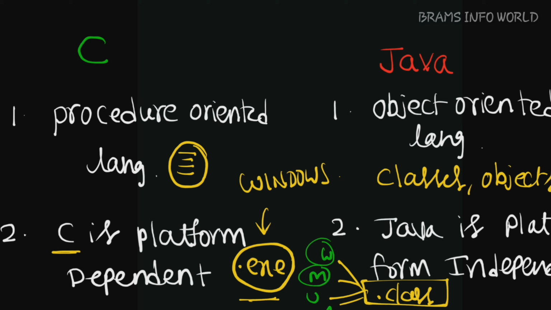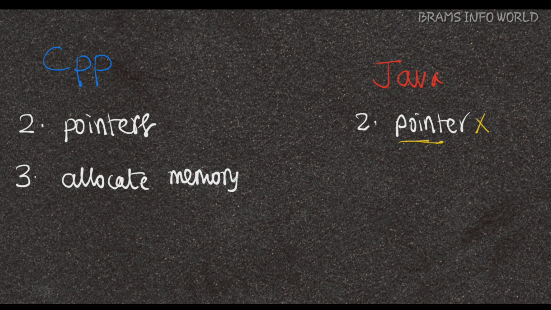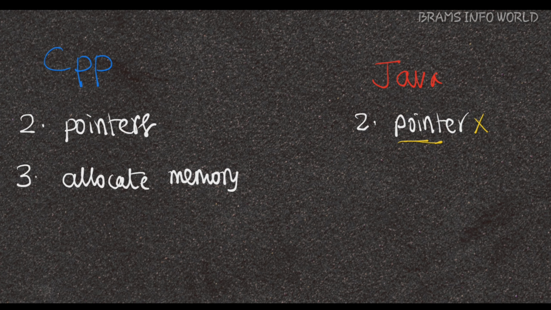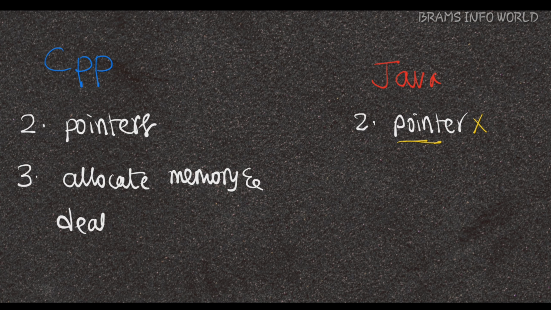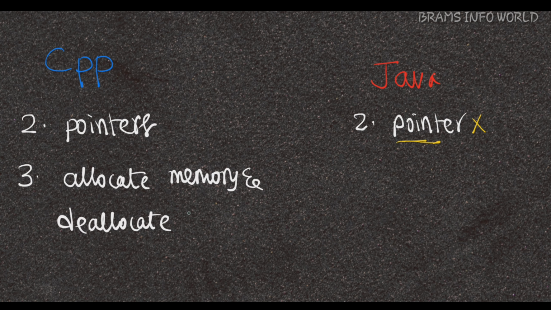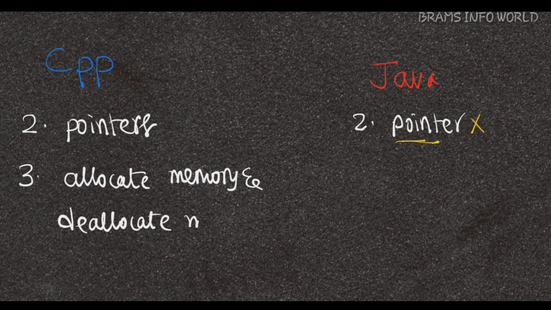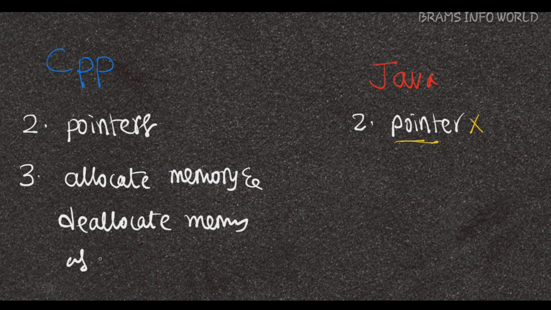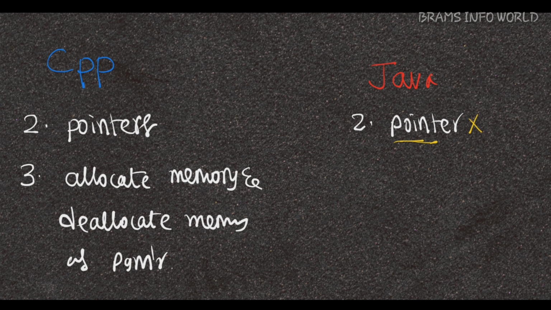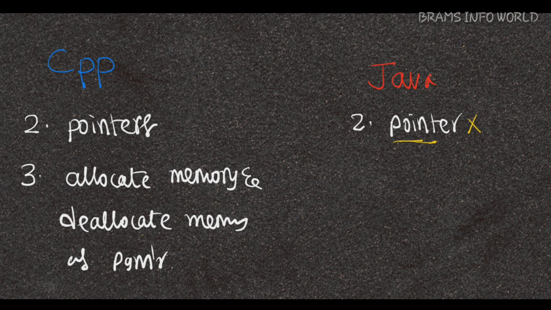And C++ allocates and deallocates the memory as per the programmer.